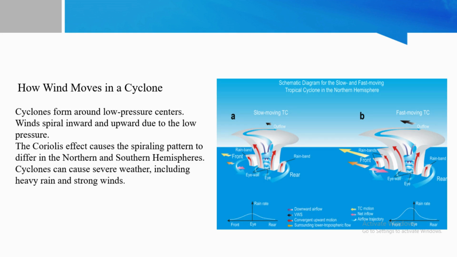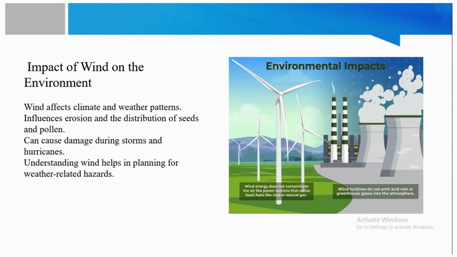Now the question is how winds move in cyclones. Basically, cyclones form around low pressure centers. Winds spiral inward and upward due to the low pressure. The Coriolis effect causes the spiraling patterns to differ in the northern and southern hemispheres. So these cyclones can cause severe weather, including heavy rain and strong winds.